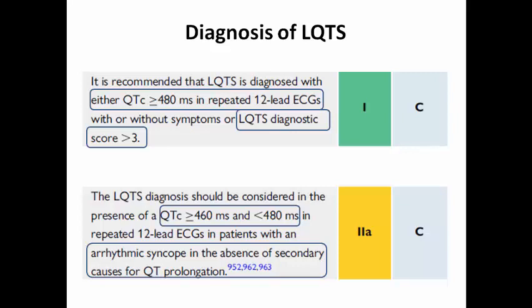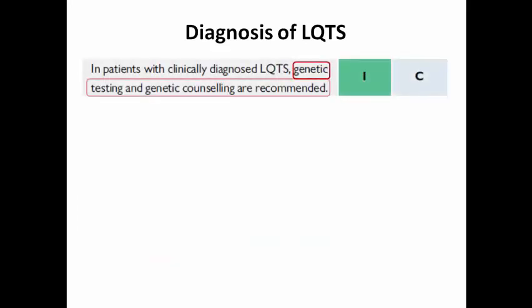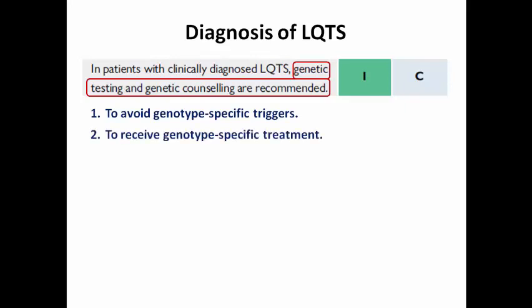So when the patients have typical symptoms of long QT syndrome, the cutoff point is lower, at 460, while in asymptomatic patients it can be higher, at 480. In patients with clinically diagnosed long QT syndrome, genetic testing and counseling are recommended in order to avoid genotype-specific triggers for each subtype, to receive genotype-specific treatment as we are going to mention, and to permit identification of the relatives